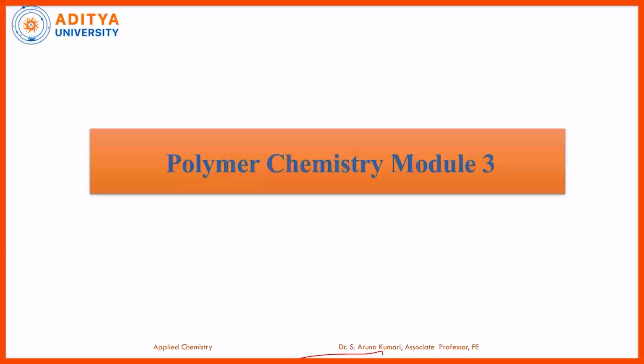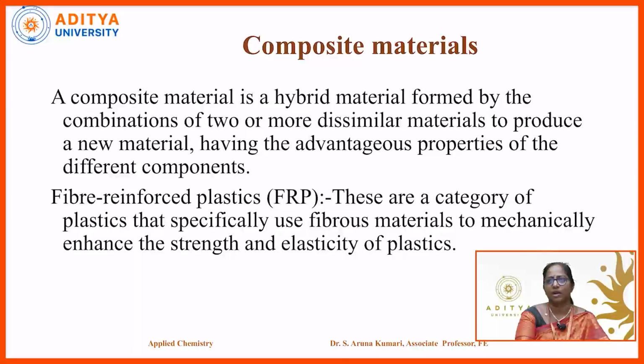What is a composite material? A composite material is a hybrid material formed by the combination of two or more dissimilar materials to produce a new material which has the advantageous properties of the different components. Once again, a composite material is nothing but a hybrid material formed by the combination of two or more dissimilar materials to produce a new material having the advantages as well as the properties of the different components in a single material.